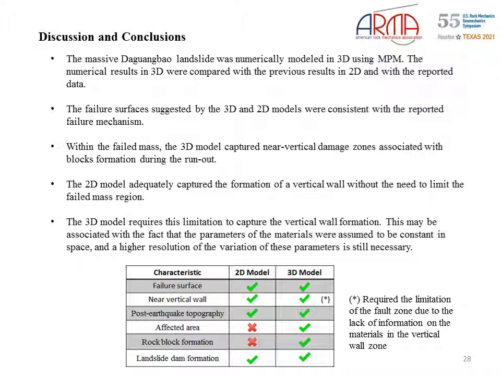Within the failed mass, the 3D model captured near vertical damage zones that may be associated with block formation during the runout. The 2D model adequately captured the formation of a vertical wall without the need to limit the failed mass region. The 3D model requires this delimitation to capture the vertical wall formation. This may be associated with the fact that the parameters of the material were assumed to be constant in space. In our opinion, a higher resolution of the variation of this parameter is still necessary.